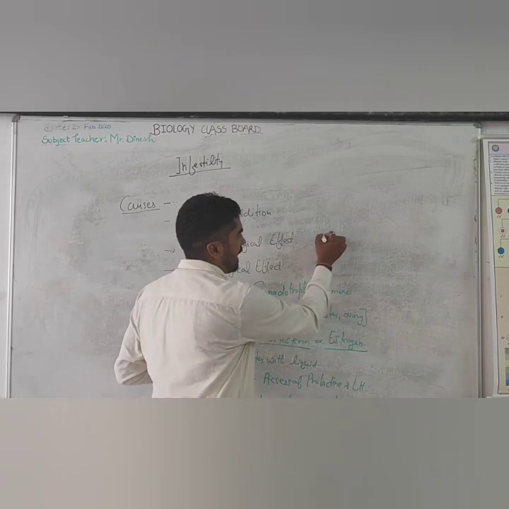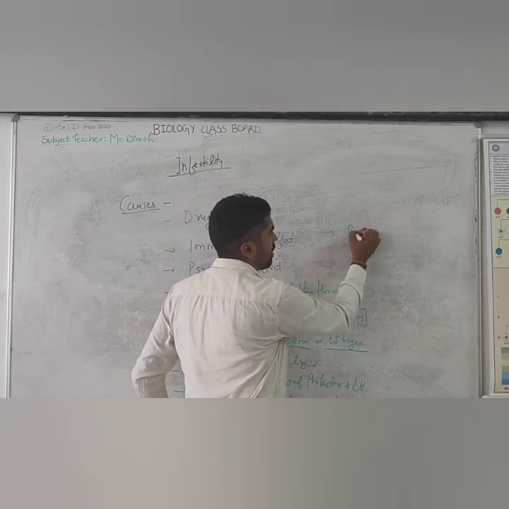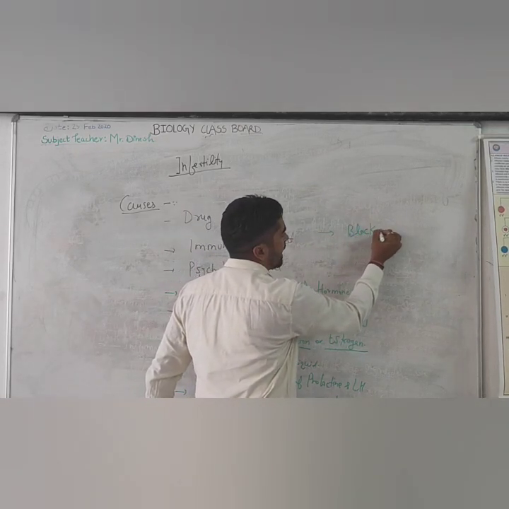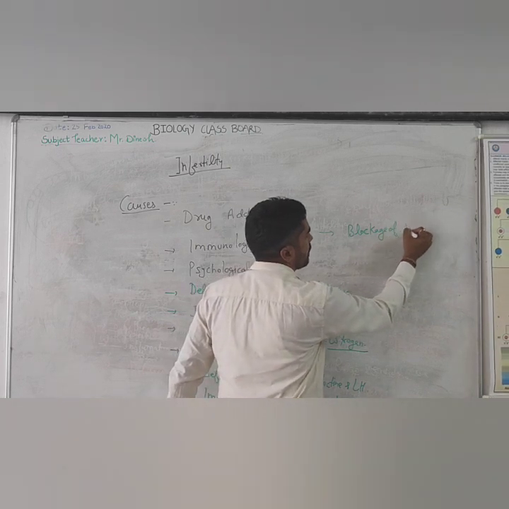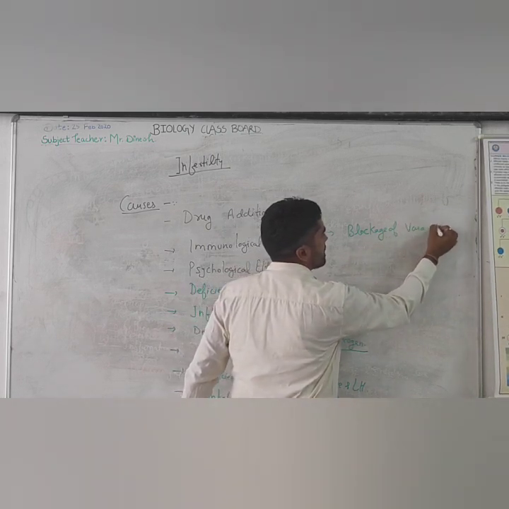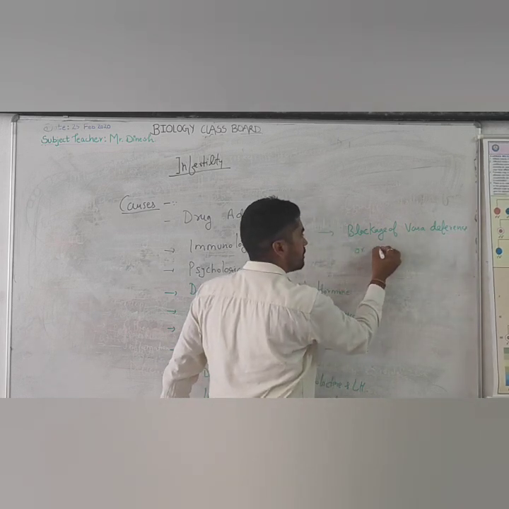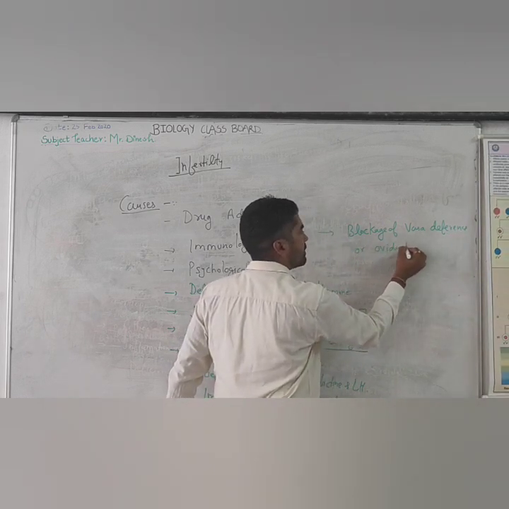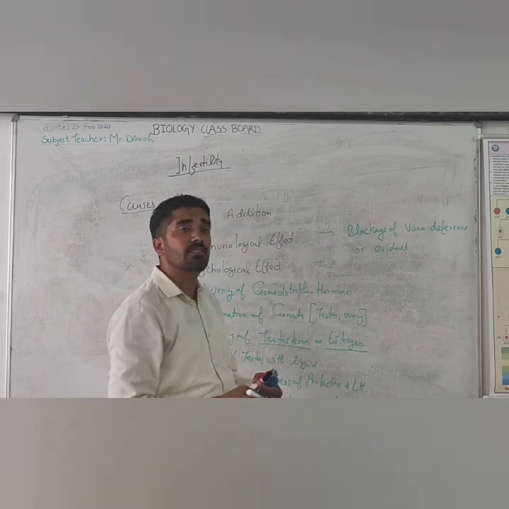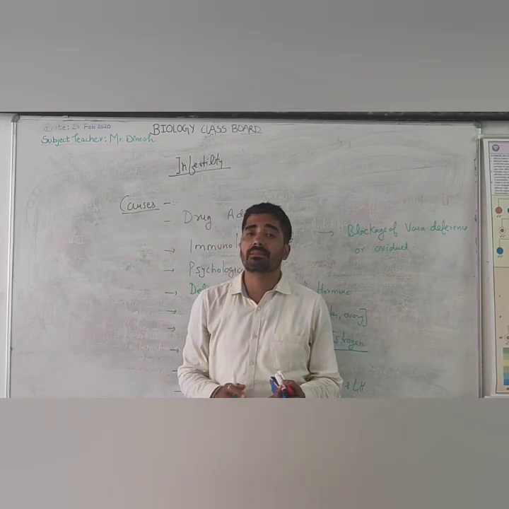One I will like to write here: blocking or blockage of vas deferens or oviduct. In some cases, this vas deferens or oviduct can be blocked.